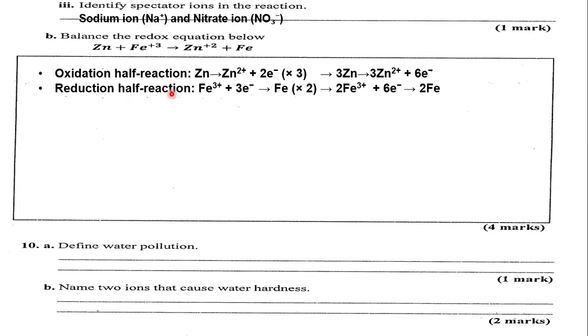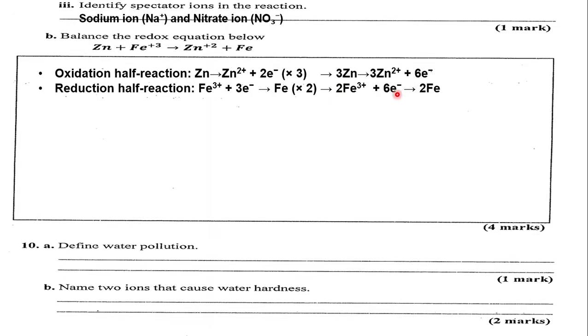The reduction half reaction involves the change of iron ions to iron metal atoms. So in order to do that, we shall add 3 electrons here. We are adding 3 electrons because the net charge there that needs to be balanced is positive 3. So this must gain 3 electrons to balance that out. So we multiply by 2, which is this 2 here. I'm showing you the easiest way to balance these redox reactions. So easy. So multiply this by 2, these 2 here.